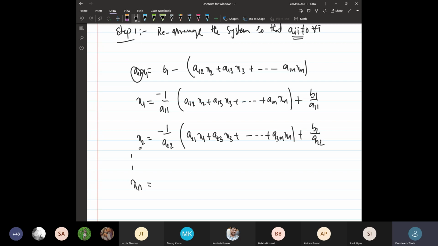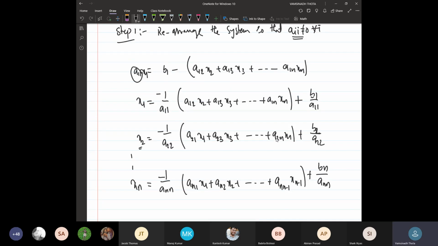Similarly, for the nth variable, we use the nth equation. That will be given by minus 1 upon ann times an1 times x1 plus an2 times x2 plus and so on plus an,n-1 times xn-1, plus bn upon ann.